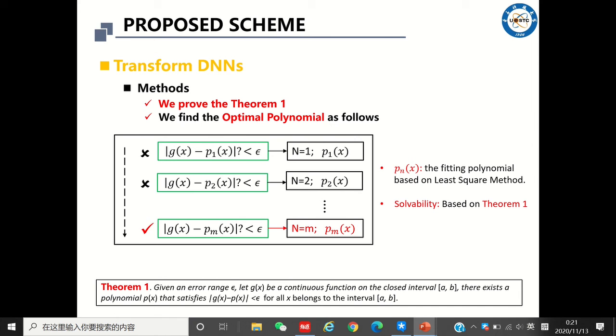Lastly, we verify whether the difference between the target activation function and the approximate polynomial is less than the error bound. If so, the current polynomial is returned as the final low-degree polynomial. Otherwise, let n equal n plus 1, continue to generate the approximate polynomial and iteratively verify the above operation until we find a degree polynomial that meets the above constraint.